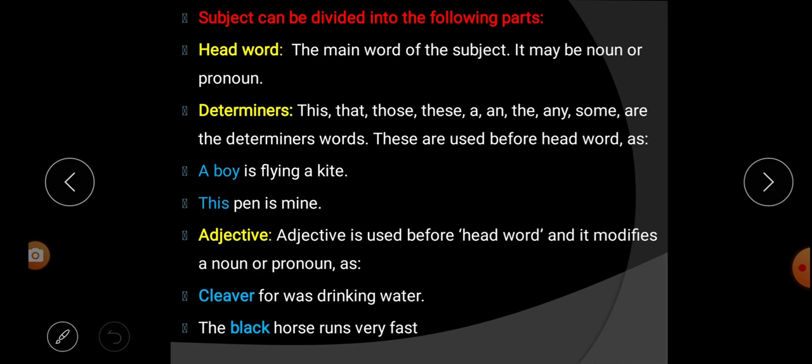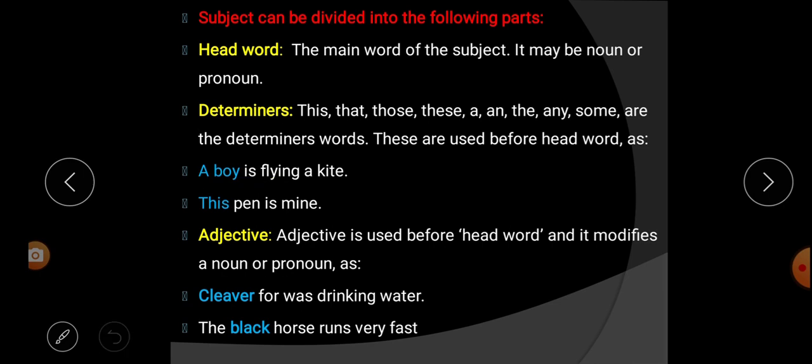So let us see some example. A boy is flying a kite. So what is the head word over here? Boy. Boy is the head word and it is a noun. It is a what? Common noun. And look at the determiner a.